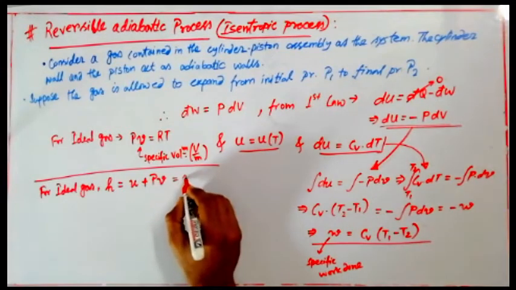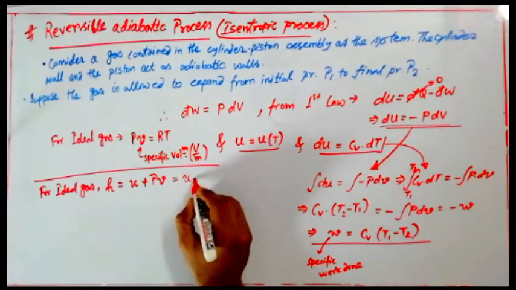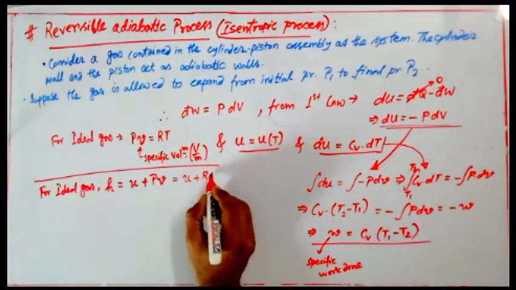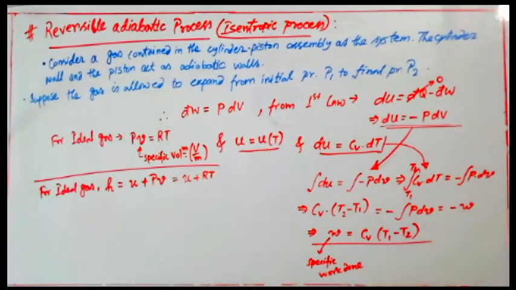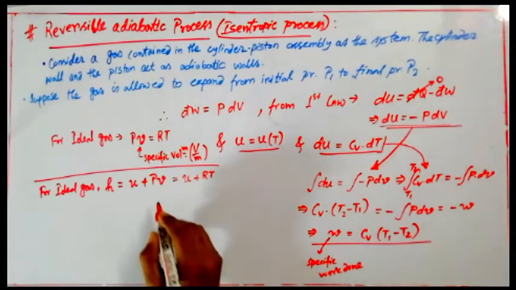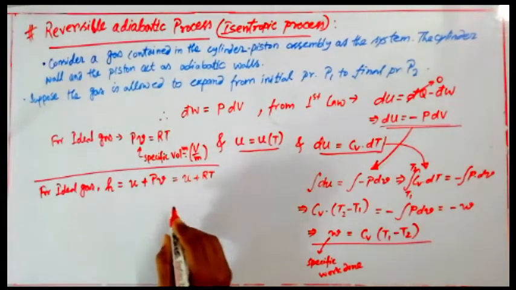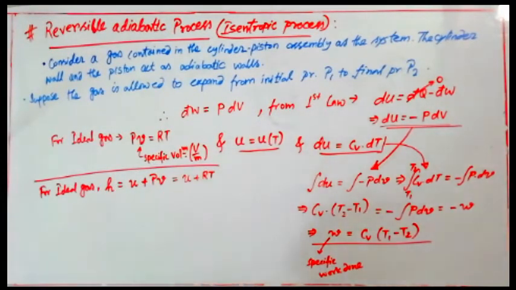So that can be written like this: u plus R into T. Because for ideal gas law we have already seen that it can be written like Pv equals RT. Mind it, it is small v, that's why P into small v can be written like RT.